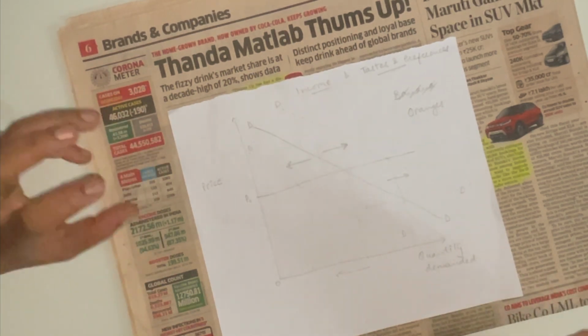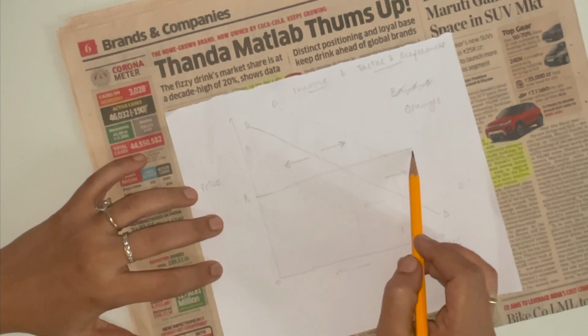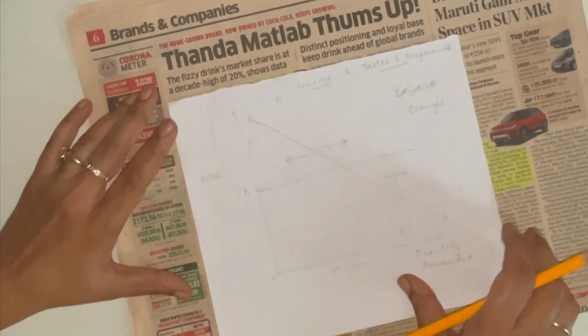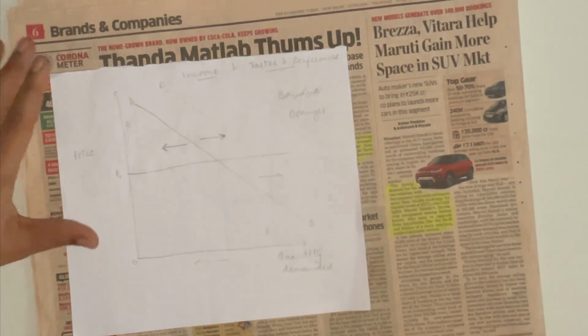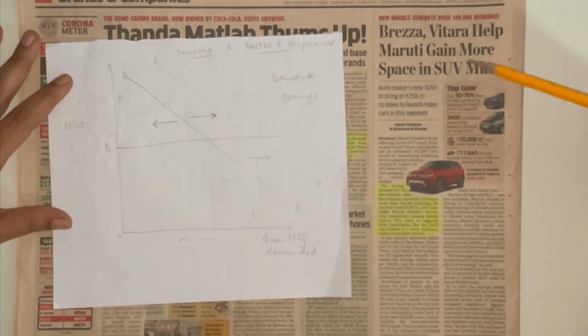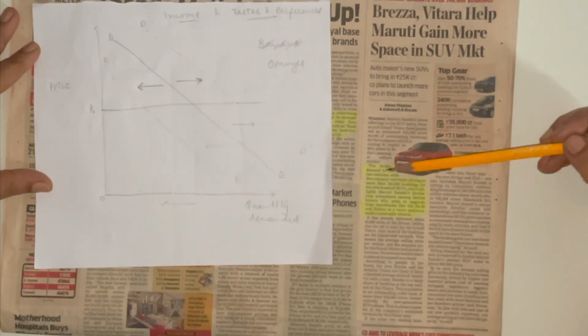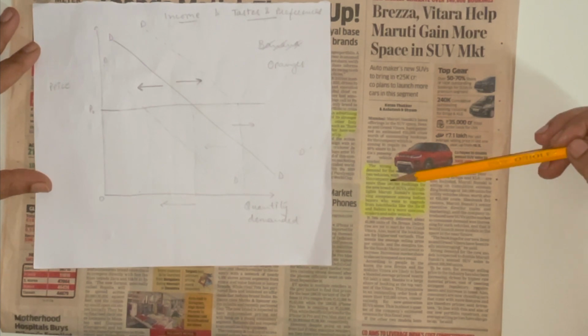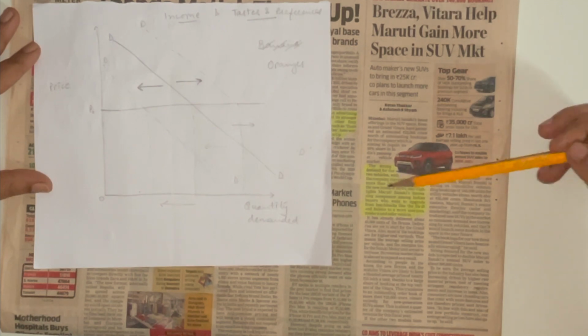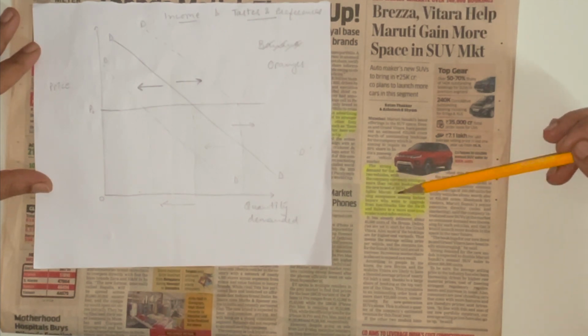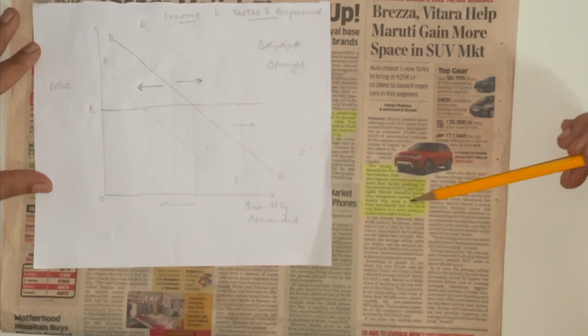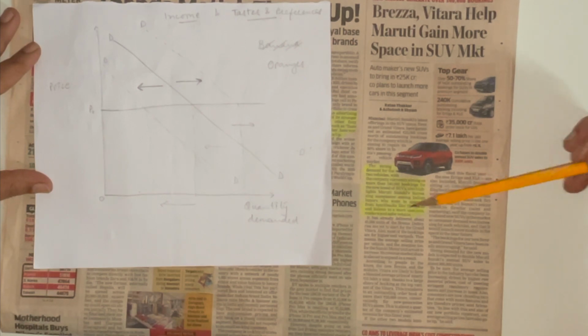Just remember, for theory, we keep price constant. Now let's get back to the first article. It says, Brezza Vitara help Maruti gain more space in SUV market. The strong demand for the two vehicles, with the company currently sitting on more than 140,000 bookings for the new breed of SUVs, also highlights Maruti Suzuki's increasing acceptance among Indian buyers who want to upgrade from hatchbacks like the Swift and Baleno to more spacious, modern and safer vehicles.